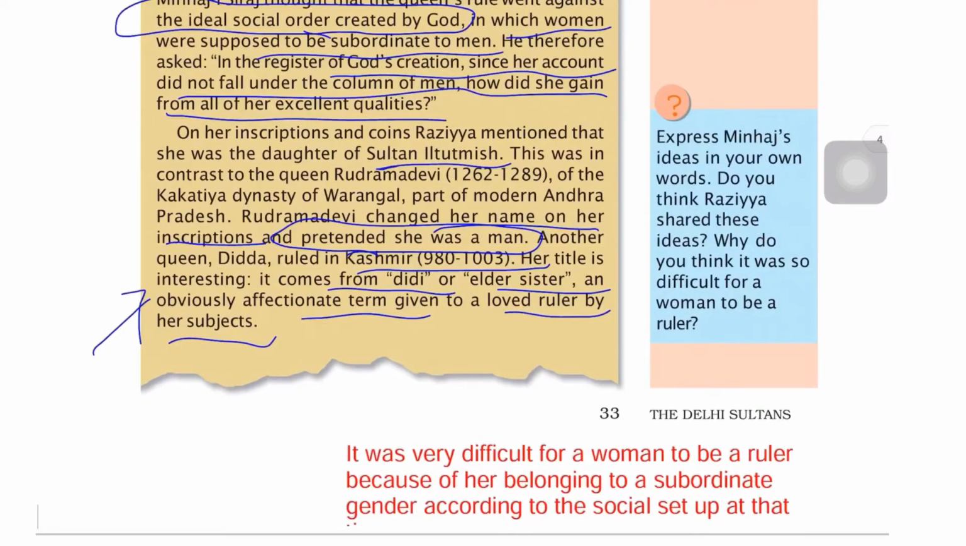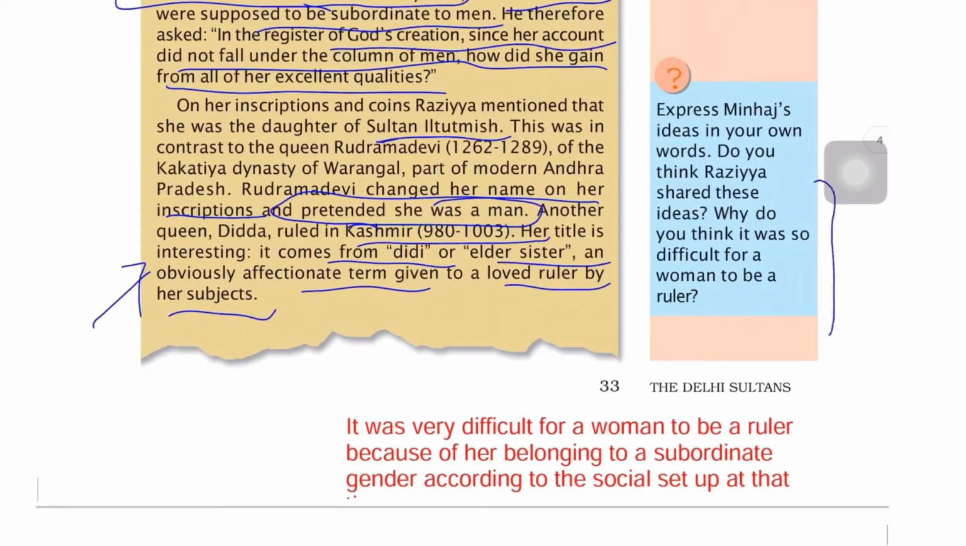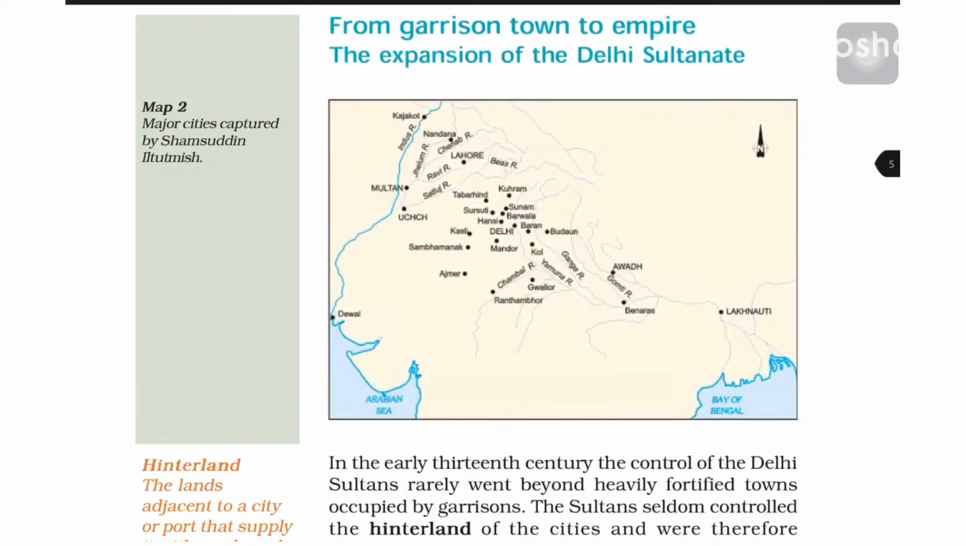Now, friends, do you think it was difficult for women to be a ruler? Here we have a question. So yes, it was very difficult for a woman to be a ruler because of her belonging to a subordinate gender according to the social setup at that time. Our next topic is from garrison town to empire.